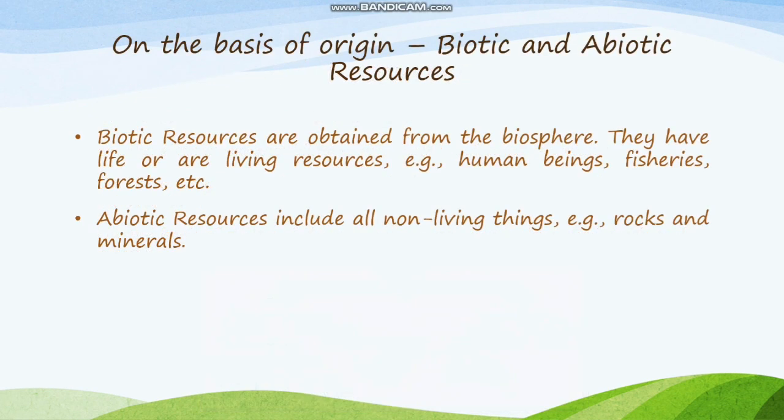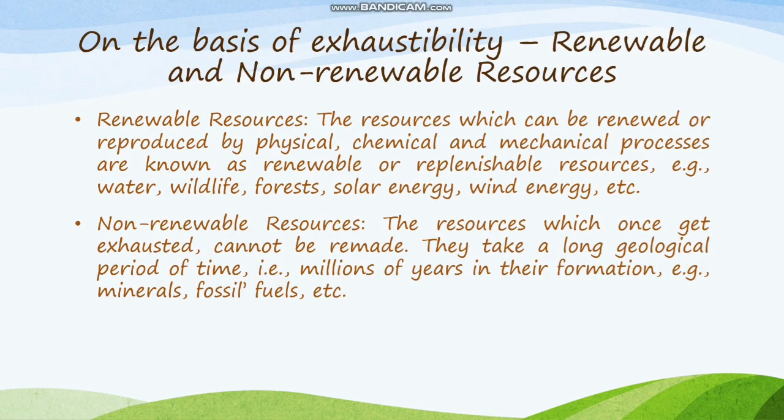On the basis of origin: biotic and abiotic resources. Biotic resources are obtained from the biosphere. The biosphere is a place where land, water and components of the atmosphere interlink, where they meet, and there we find life. Examples are human beings, fisheries, forestry. Abiotic resources include all the non-living things, for example rocks and minerals.